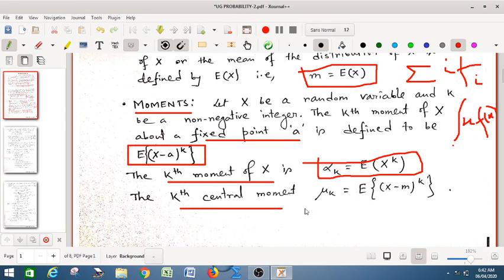And kth central moment is always about the mean. So this is denoted by expectation of (X minus m) whole to the power k. So there are two types of moment. One is a raw moment, one is a central moment. If we want a moment about a point, then we can define this, and expectation is already defined above.